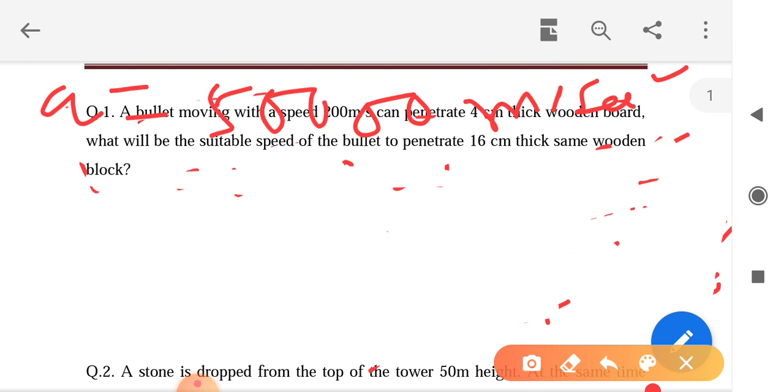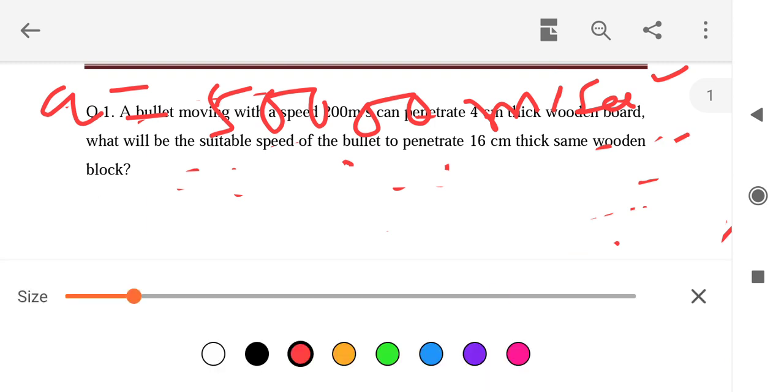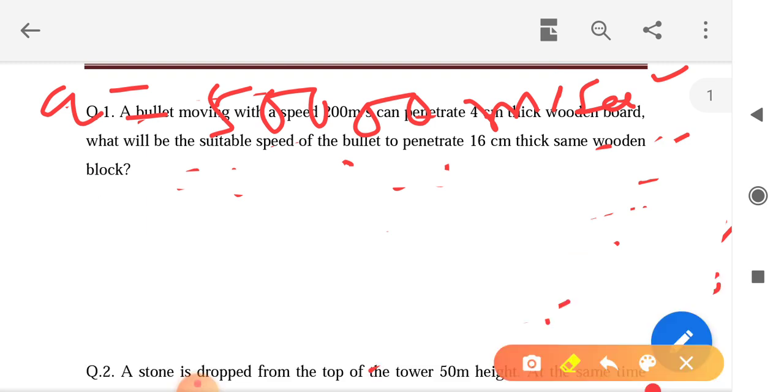Similarly you can find out v, you put v square equals u square minus twice a s.